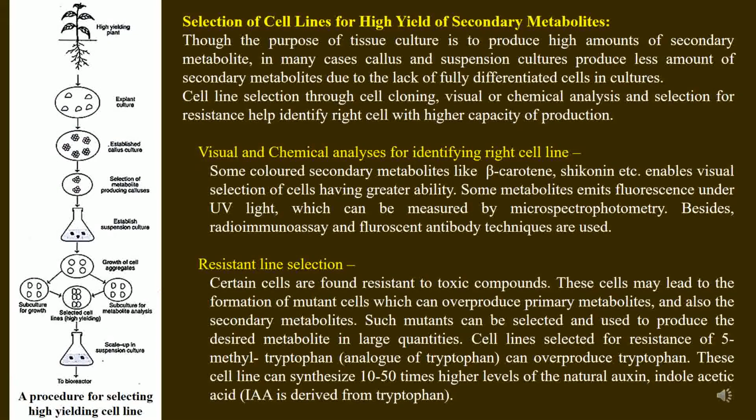Moreover, some resistant lines are selected which may be resistant to toxic compounds, and those cells may be mutated for the overproduction of primary metabolites, which ultimately leads to the overproduction of secondary metabolites.